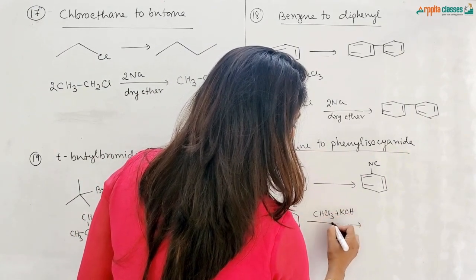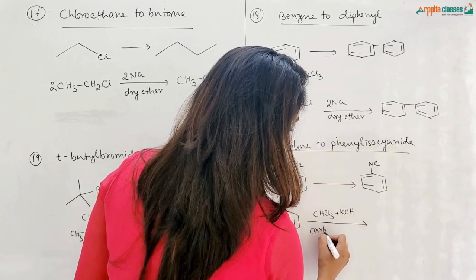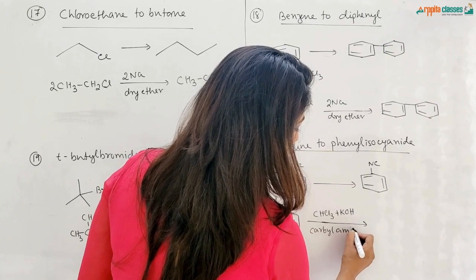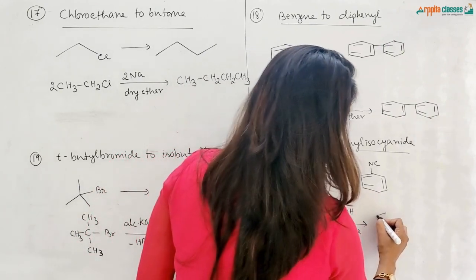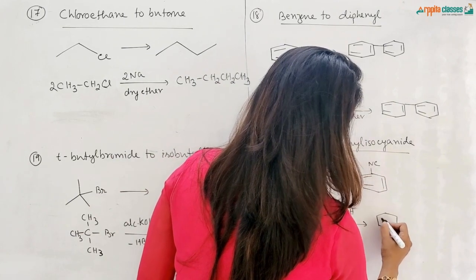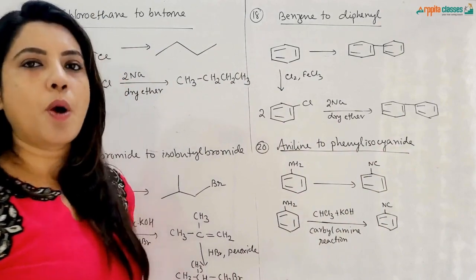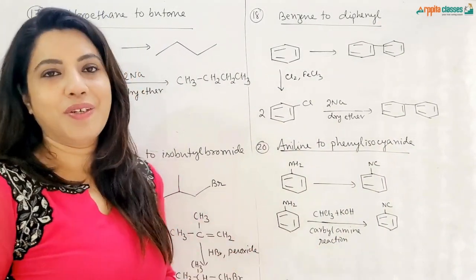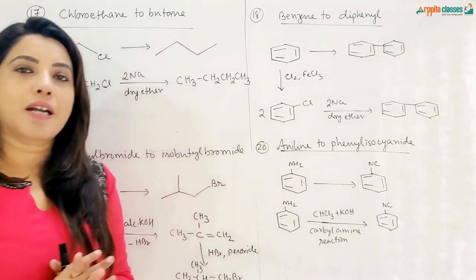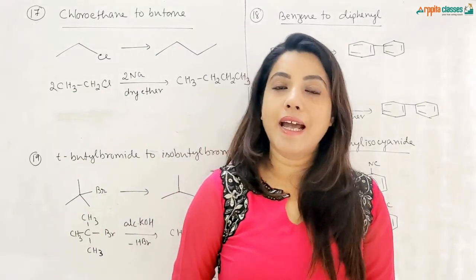So if you treat any primary amine with CHCl3 and KOH, the name of the reaction is carbylamine reaction, where the primary amine converts into isocyanide. We get an unpleasant smell of isocyanide and we understand that isocyanide is formed. This is a confirmatory test for primary amines. Okay. So here we have completed the conversion reactions for the chapter haloalkanes and haloarenes.